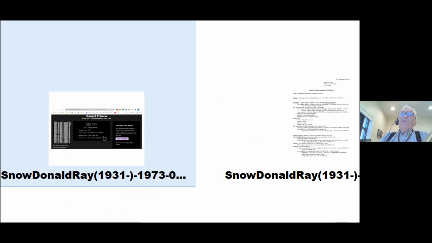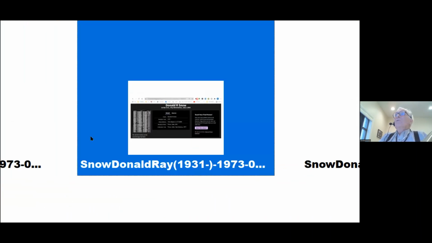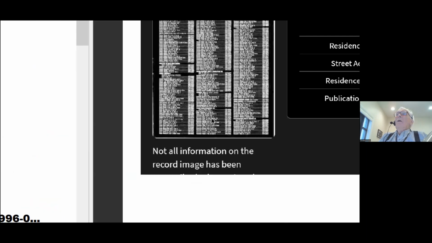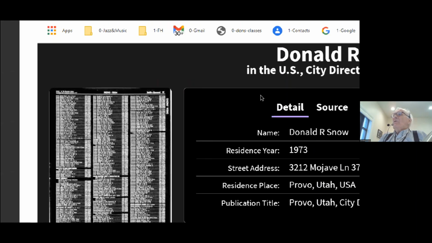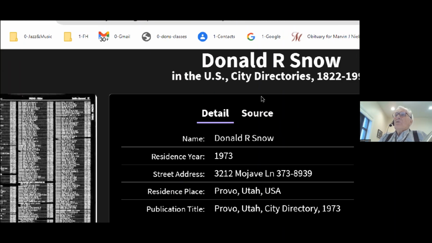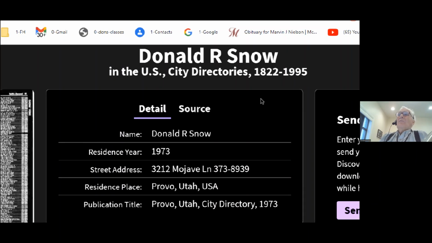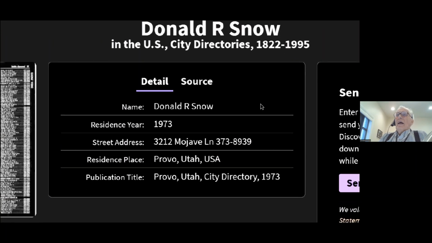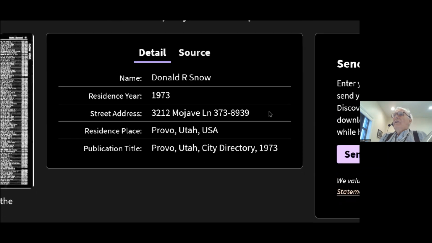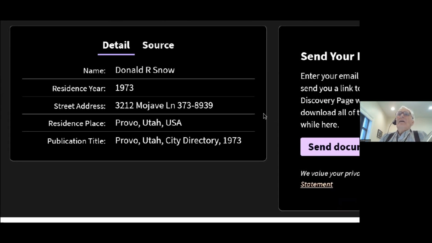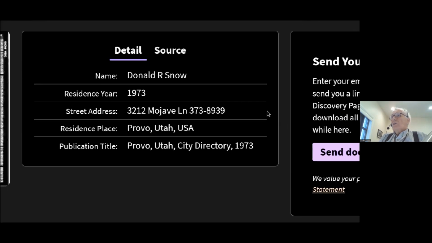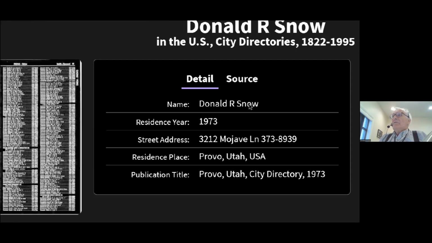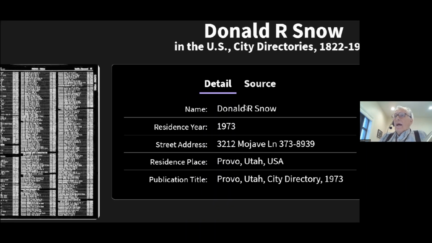But as you look through all these things, you click on this one so that we can go over to the right and see what it looked like. This is what that one is. It's my name in the U.S. city directories. I think this was from, I'd have to look back to see, but I think this is from Ancestry. And so it gives information about where my name occurred in different directories. There's our address, 3212 Mojave Lane. That was our old address where we used to live in Provo, in Indian Hills, if any of you know your way around Provo, and so on.